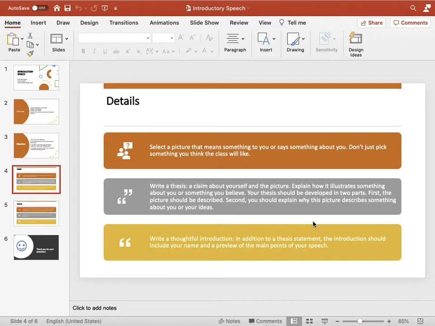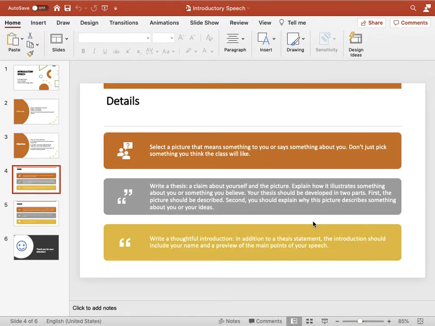You need to explain how the picture illustrates something about you or something you believe in. You should develop your thesis in two parts. The first part is where you describe the picture, and in the second part you explain why this picture describes something about you or your ideas.